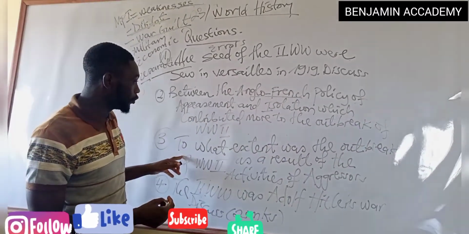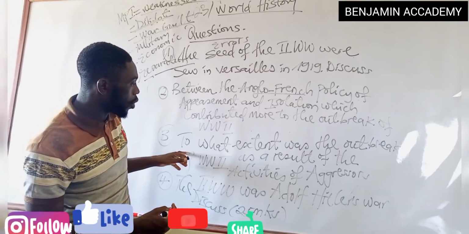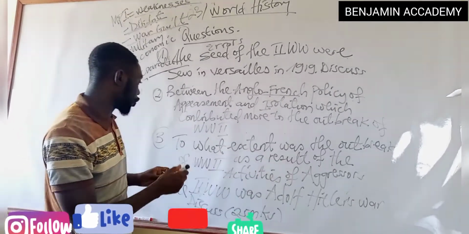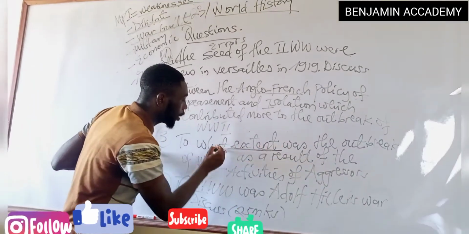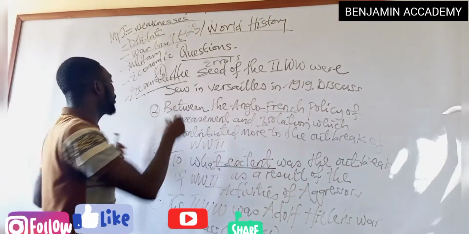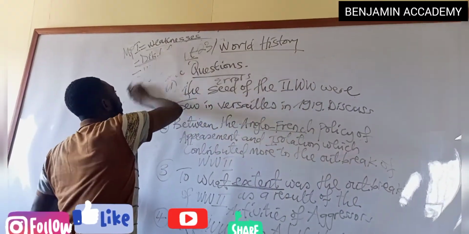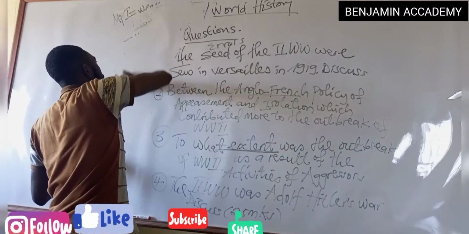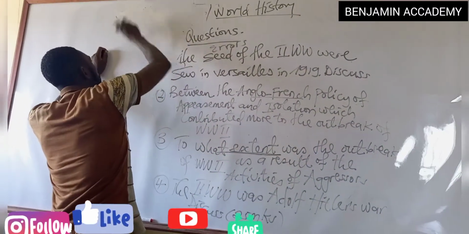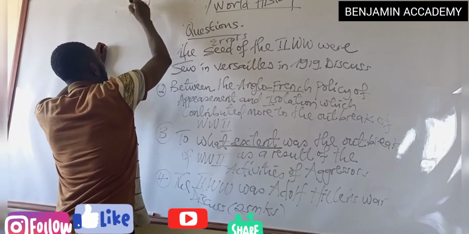The third question: to what extent was the outbreak of the Second World War a result of the activities of aggressors? You see, another question, to what extent, is two-sided. The first part of it, the MP1, you are going to explain how the activities of the aggressors contributed to the outbreak of the Second World War. You can divide the MP1 into 3 paragraphs.